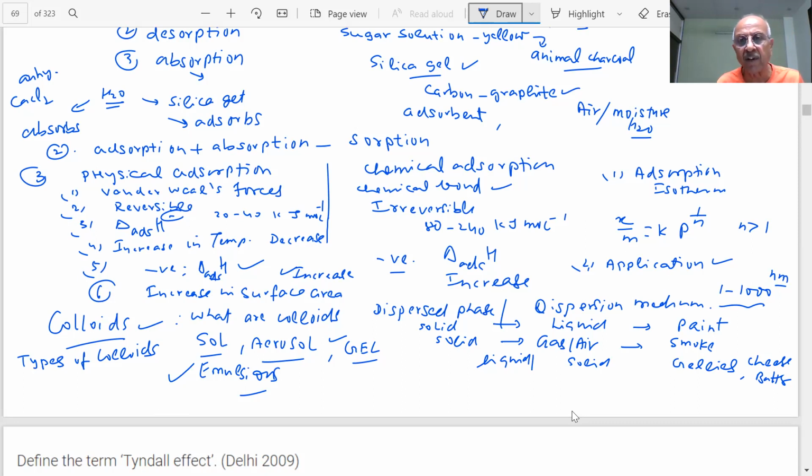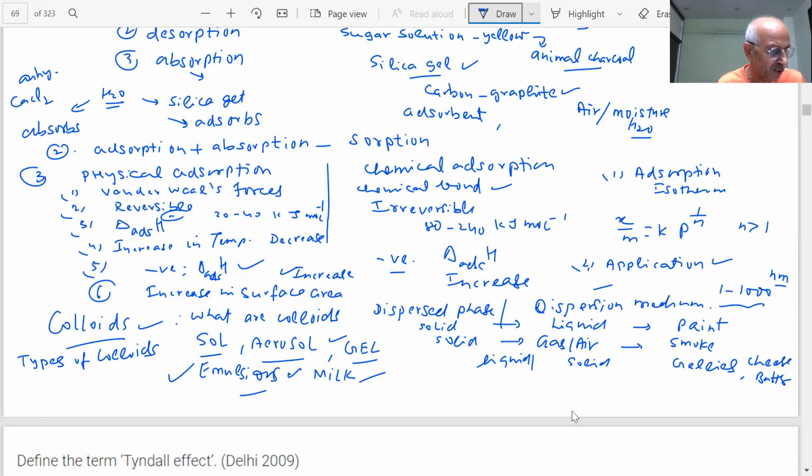Emulsions mean liquid in liquid. The dispersed phase is liquid, the dispersion medium is liquid. You are drinking that every day. What emulsion are you drinking? You drink it every day, students: milk. Liquid fat and liquid water. Liquid fat is there in the water. The dispersed phase is liquid, the dispersion medium is always liquid. Everything depends on the dispersed phase and dispersion medium, students.